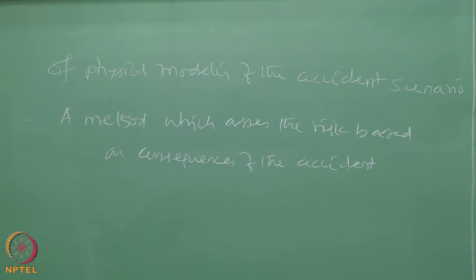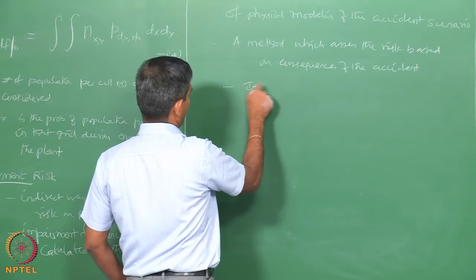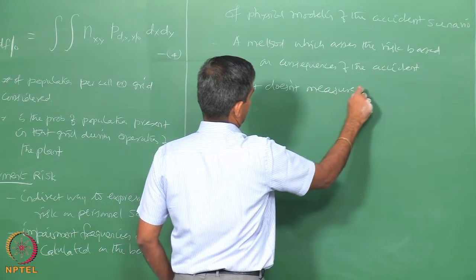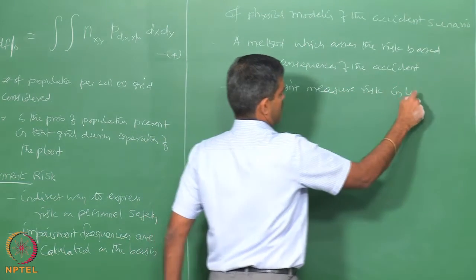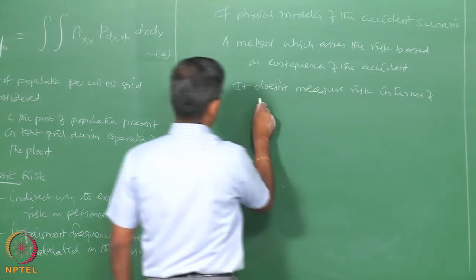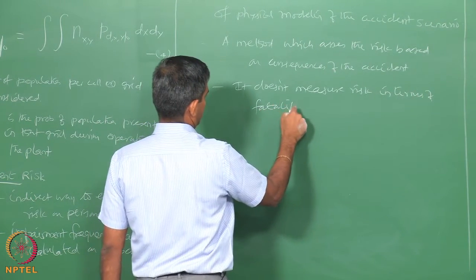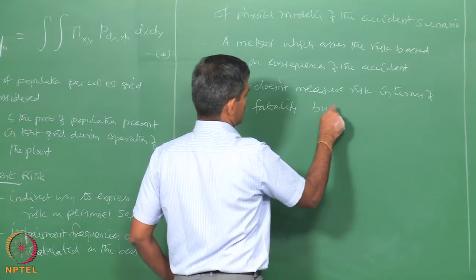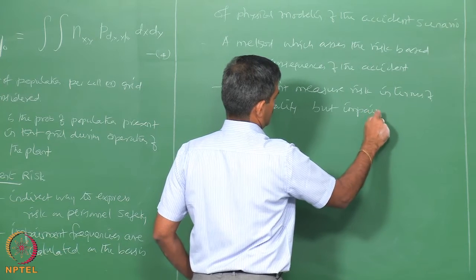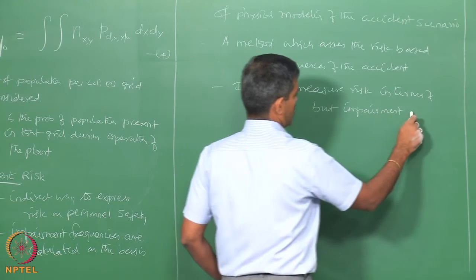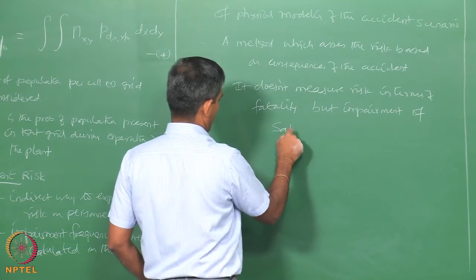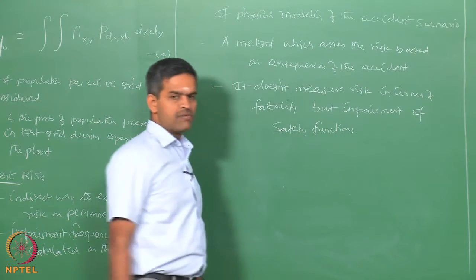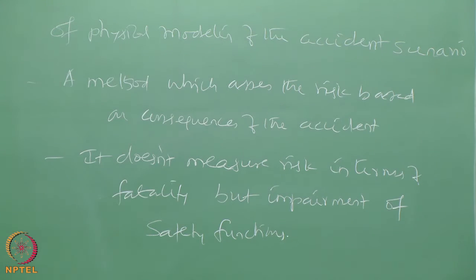It does not measure risk in terms of fatality, but impairment of safety functions. What are the functions that failed during the accident?